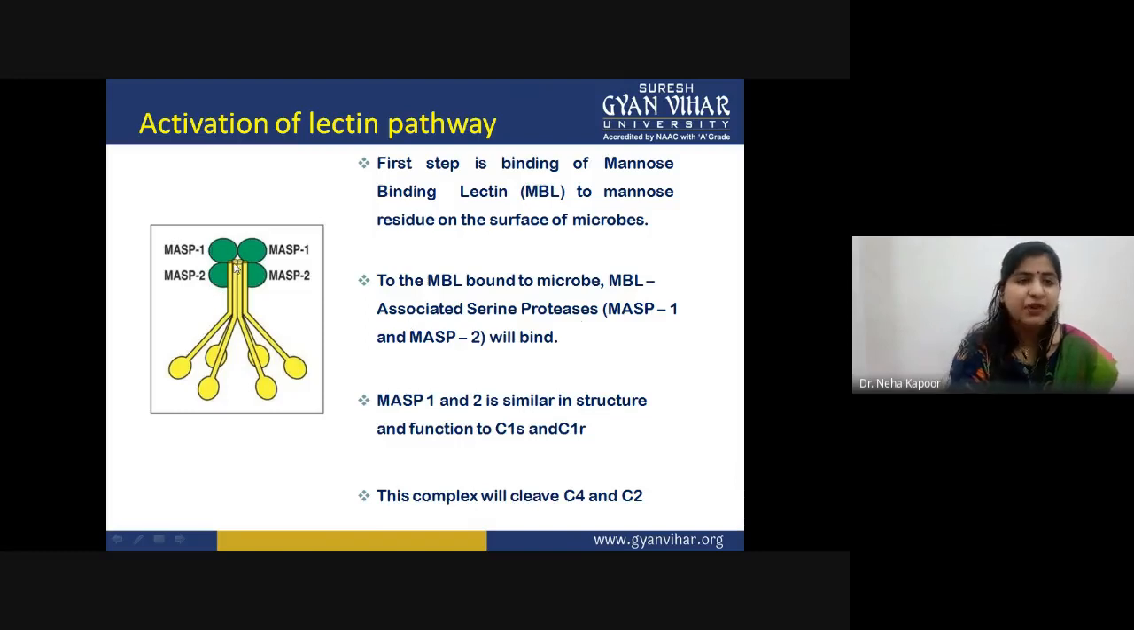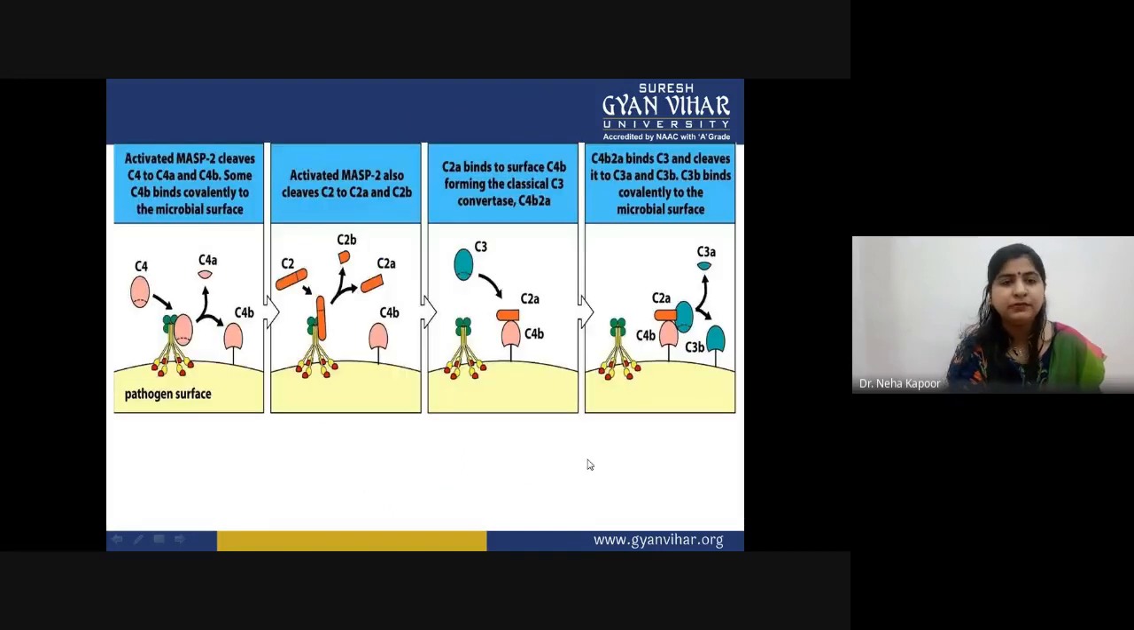So these MASP1 and MASP2 have a structure and function similar to that of the C1r and C1s subunits of the C1 protein of the classical pathway. That means both of these proteins are involved in cleaving C4 and C2. So these are the complete steps. Activated MASP2 will cleave C4. This is the first step.